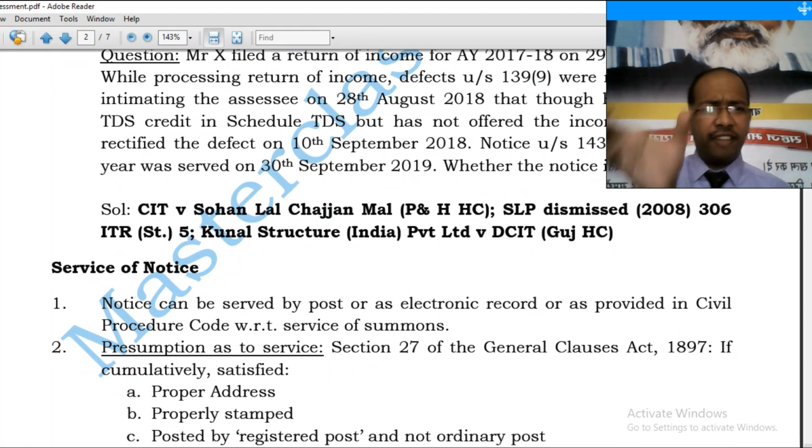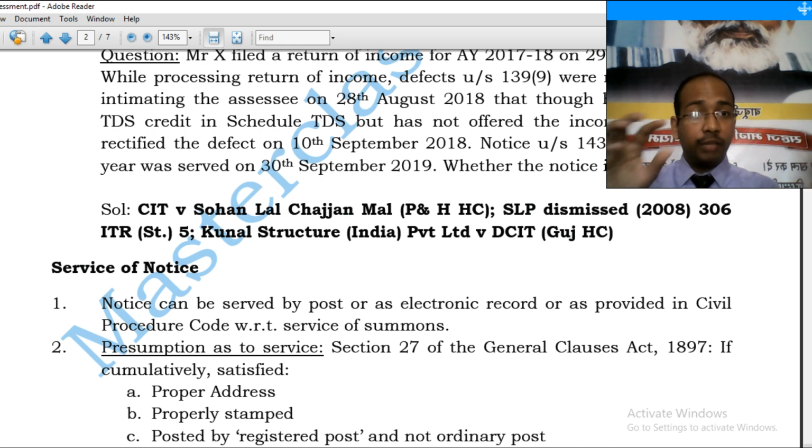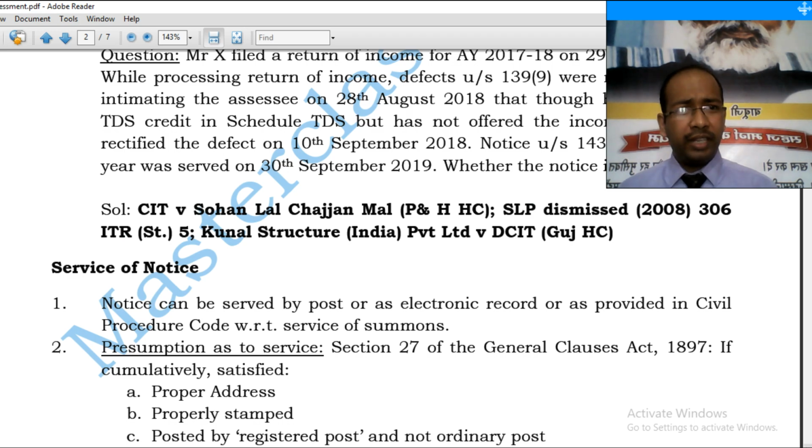Now we have highlighted in our above section the term serve. Now what is this serve? Whether serve means the notice has to be issued outside the control of the assessing officer, or it has to be actually received by the assessee. And this analysis has to be seen in the light of section 13 of the Information Technology Act, because the Information Technology Act has brought in vast changes, and we will be discussing that just now.